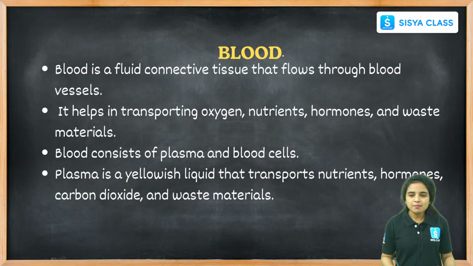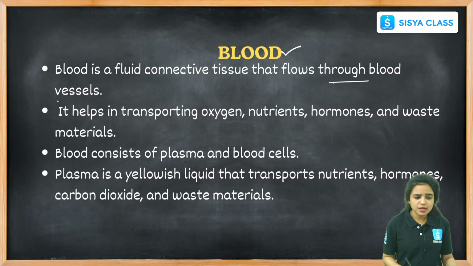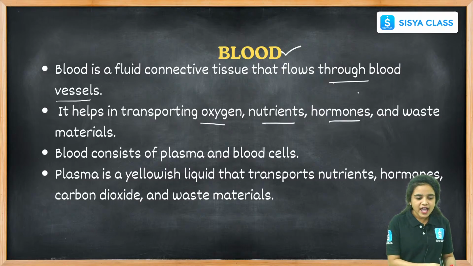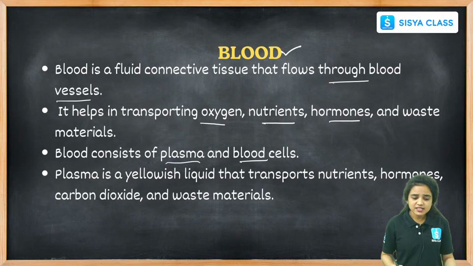Coming to blood, it is a fluid connective tissue that flows through the blood vessels. It helps in transporting oxygen, nutrients, hormones, and waste materials. Blood consists of plasma and blood cells. What are the blood cells present in blood?